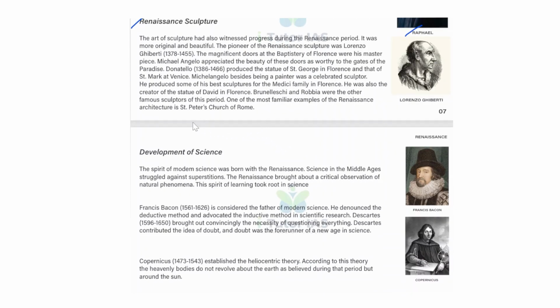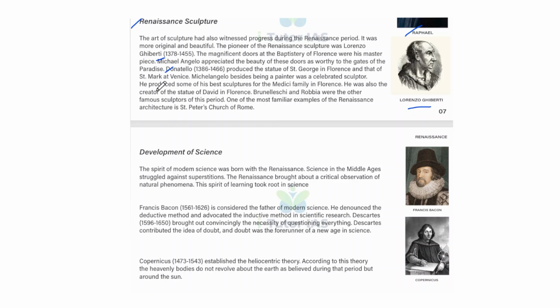The art of sculpture had also witnessed progress during the Renaissance period, and it was more original and beautiful. The pioneer of Renaissance sculpture was Lorenzo Ghiberti. So this is Lorenzo Ghiberti, and the magnificent doors at the baptistery of Florence were his masterpiece. Michelangelo appreciated the beauty of these doors as worthy to be the gate of paradise.